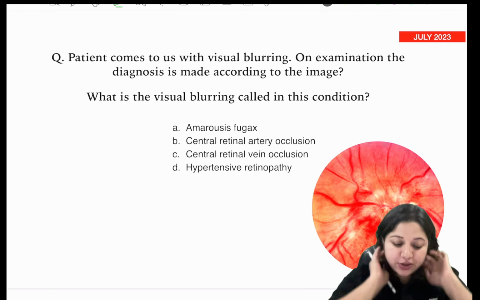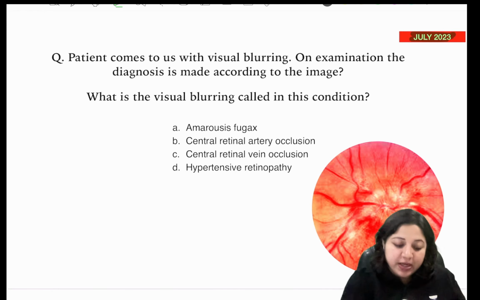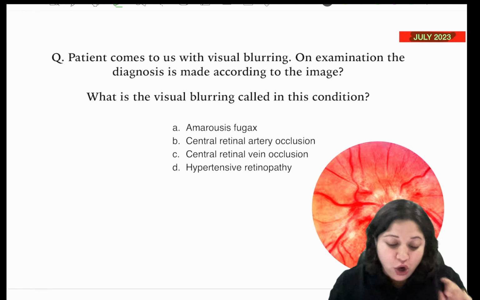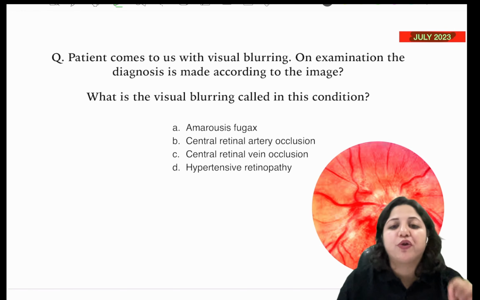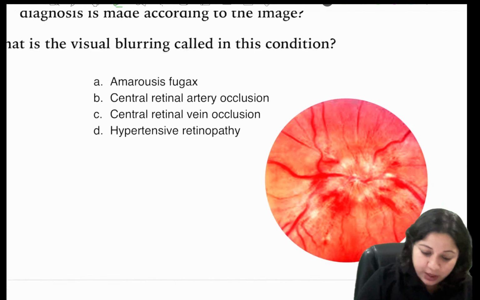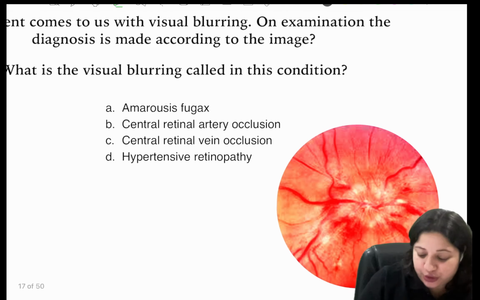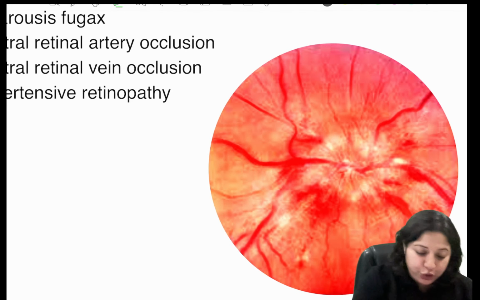So now we come to a patient who comes to us with visual blurring. The question I'm talking of is from July 2023. On examination, the diagnosis is made according to the image given here. Now you have to tell me what the visual blurring is called in this condition. So when we see the image, what do we see?